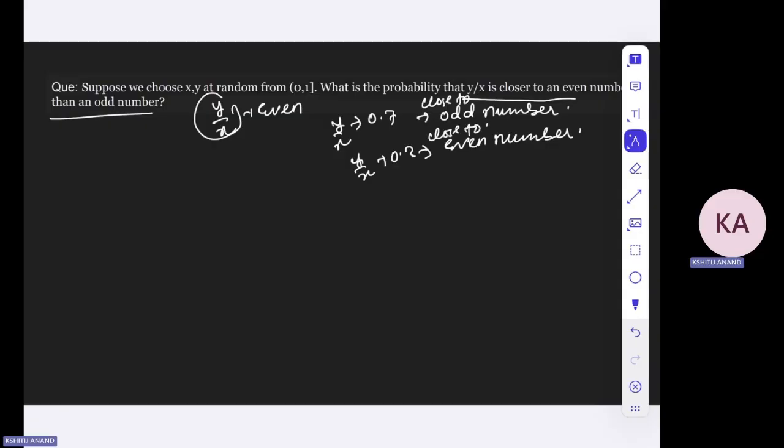Okay, so let's first make sense of it geometrically. This is your x-axis, and this one is the y-axis.